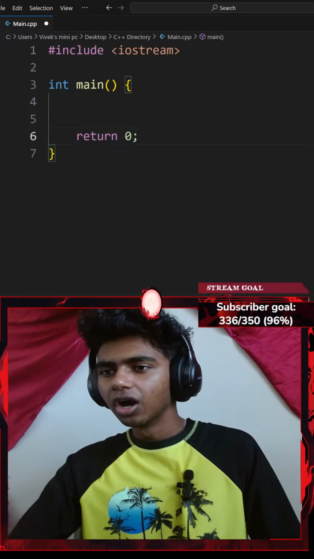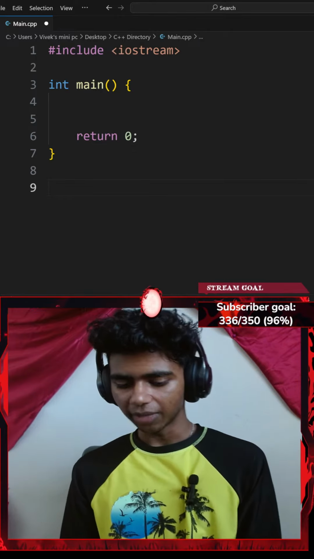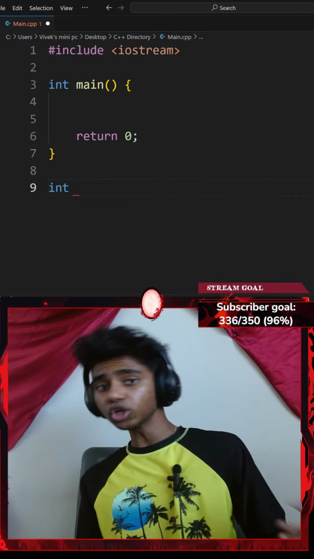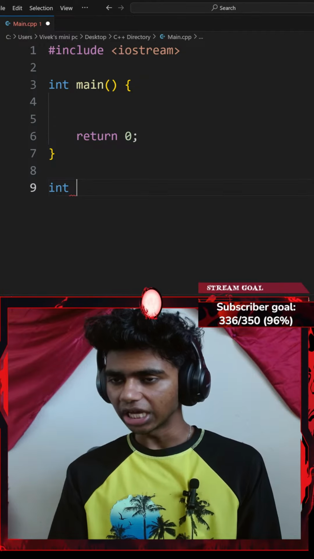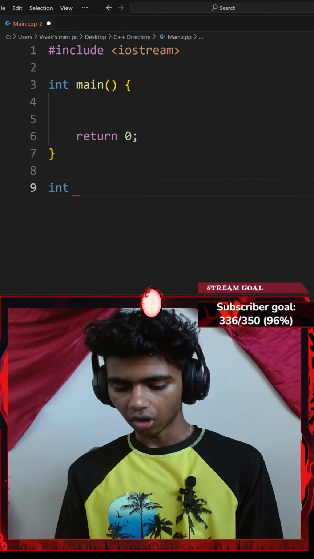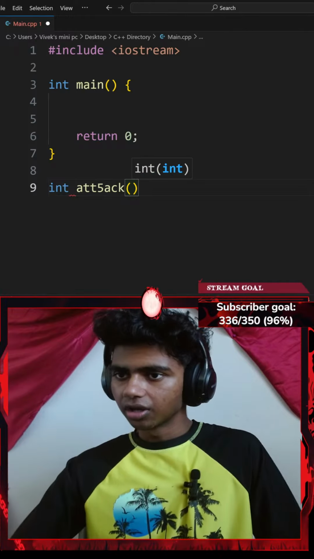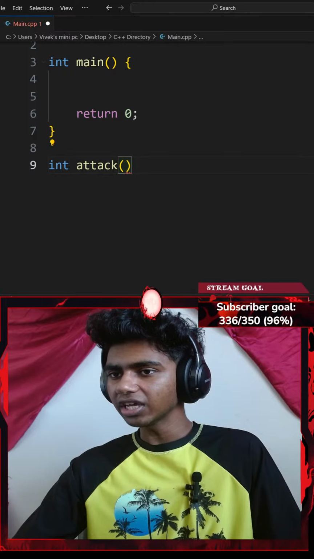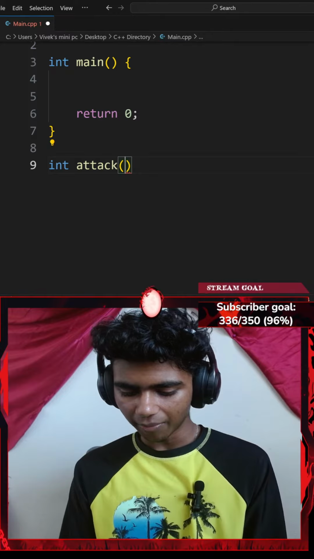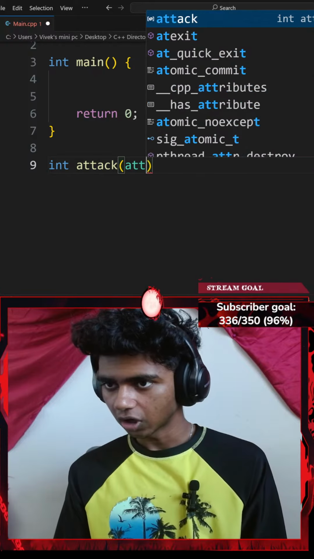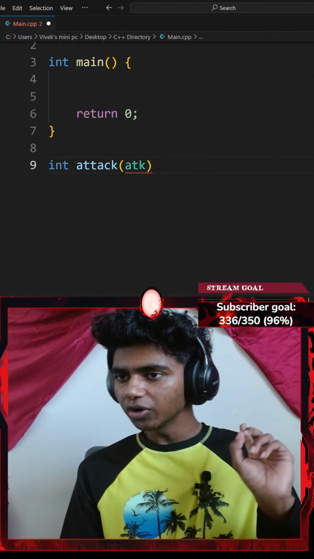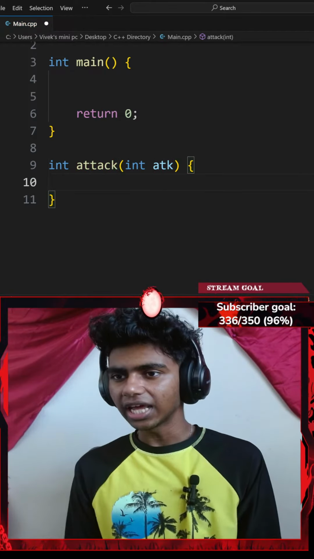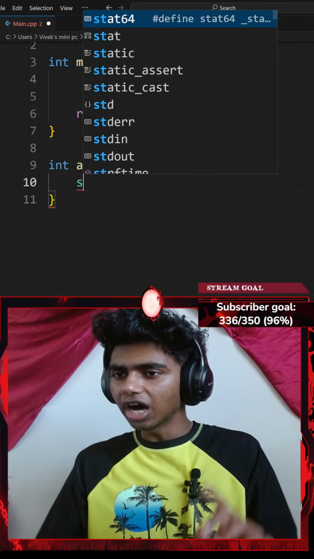There we go. Okay, next up, outside my main function, let me go ahead and add a void function. So honestly, instead of void, this is going to be returning something, right? So let me go with int, a pair of parentheses, or int attack function. I think it should be like... Okay, honestly, I think it needs to be int attack. This is going to take a parameter of attack, or I'll just go with ATK. Okay, then I'll go with a pair of curly braces, and my ATK is going to be an integer as well.